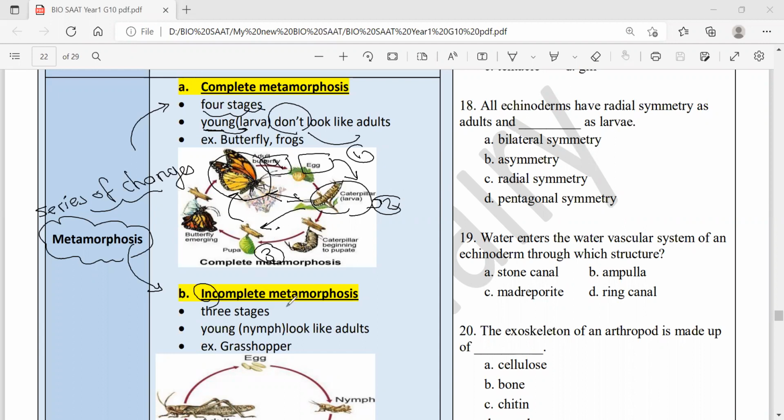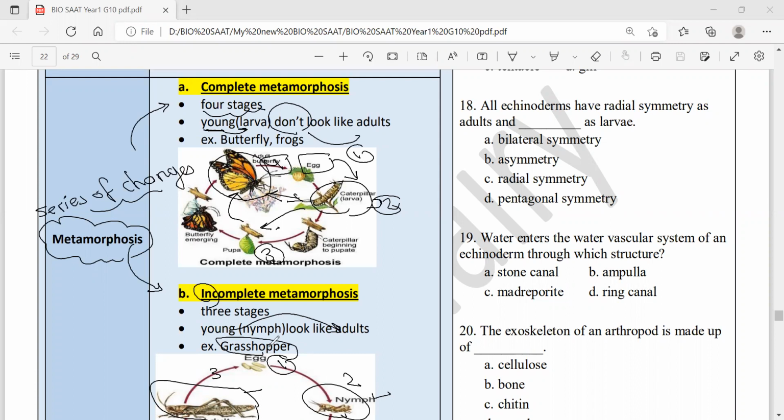In the incomplete metamorphosis, as in grasshoppers, you see the young looks like the adult except for the wings. Look at the young, called a nymph, not larva, and look at the adult. They look like each other except for the wings. Adults have wings, but the young don't. Like the grasshopper, it's only 3 stages: the egg, the nymph, and the adult. That is the difference between the 2 types of metamorphosis.